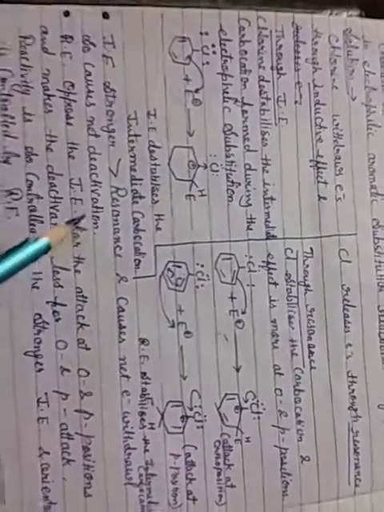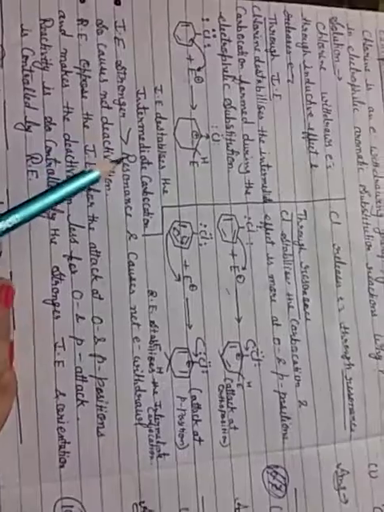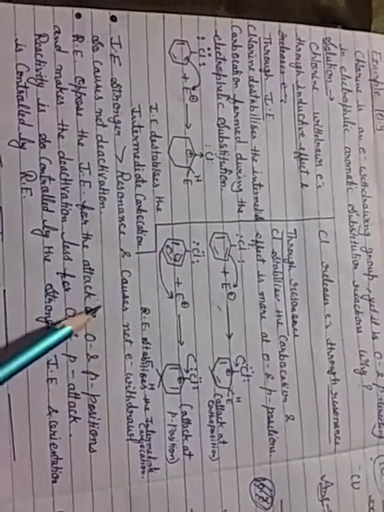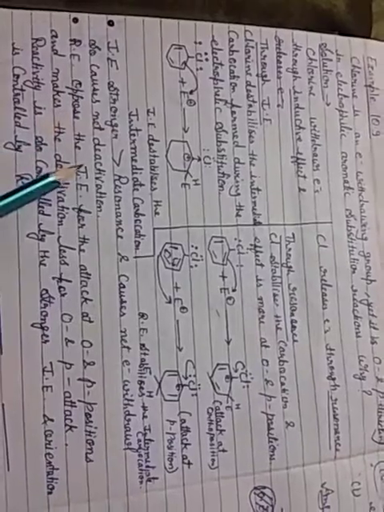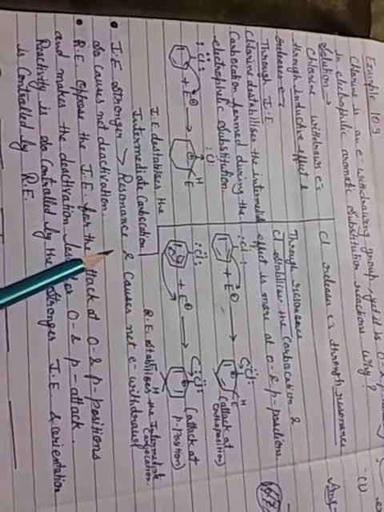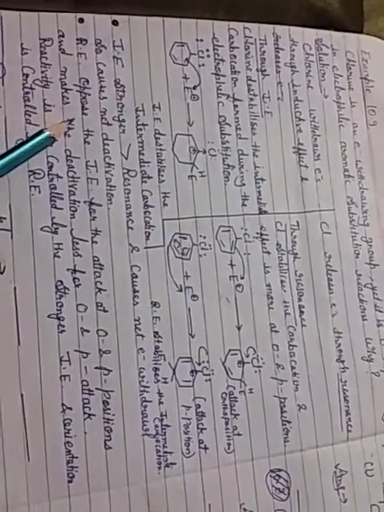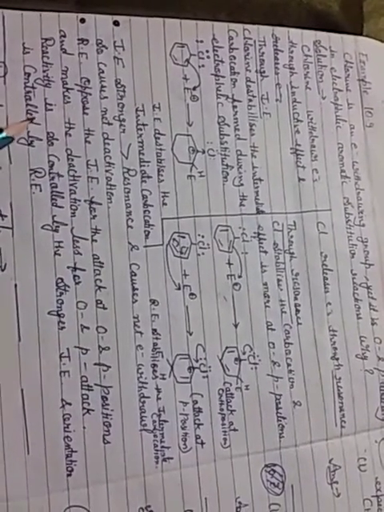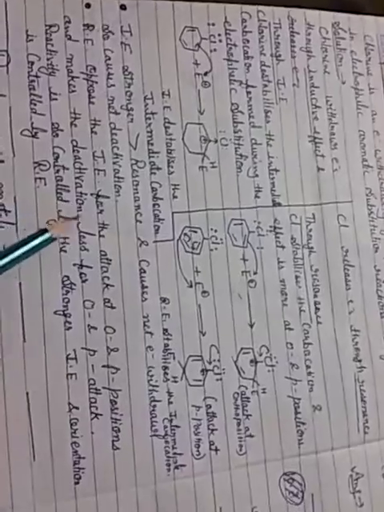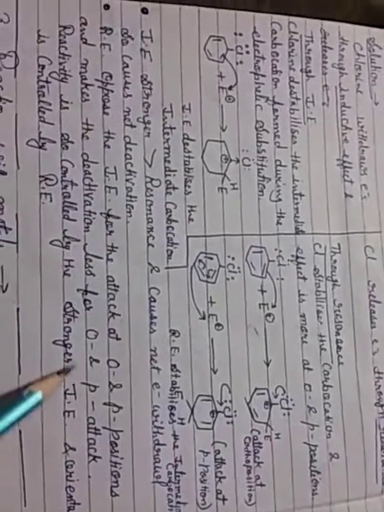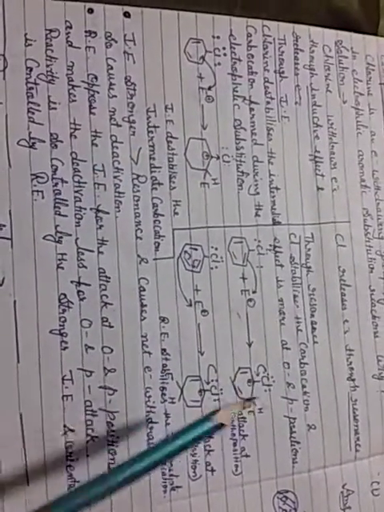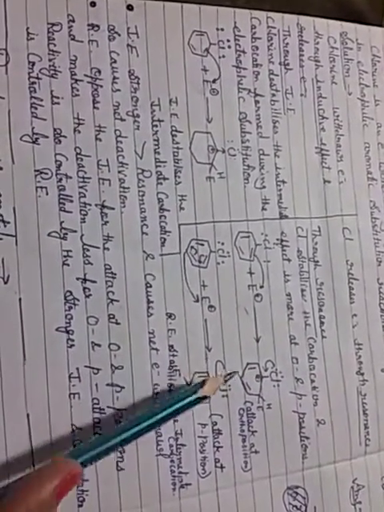Okay, so the inductive effect is stronger in comparison to resonance and causes net electron withdrawal, so it causes net deactivation. And the resonance effect opposes the inductive effect for attack at the ortho and para positions and makes the deactivation less for ortho and para attack. So reactivity is controlled by the stronger inductive effect and orientation is controlled by the resonance effect.